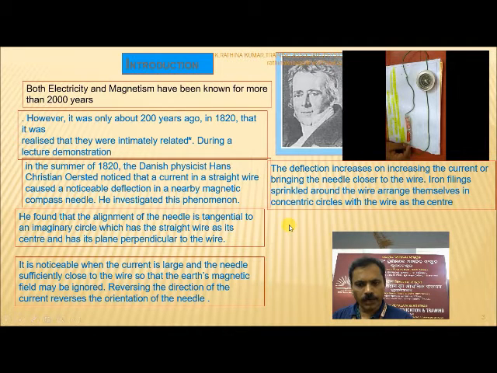Iron filings sprinkled around arrange themselves in concentric circles with the wire at the center. As if you put iron filings near this current carrying wire, they will align themselves in a circular arrangement.